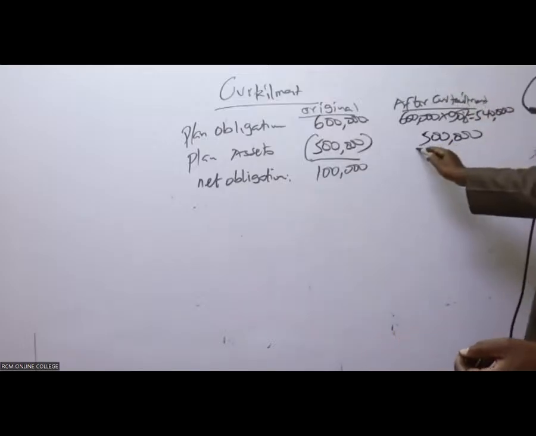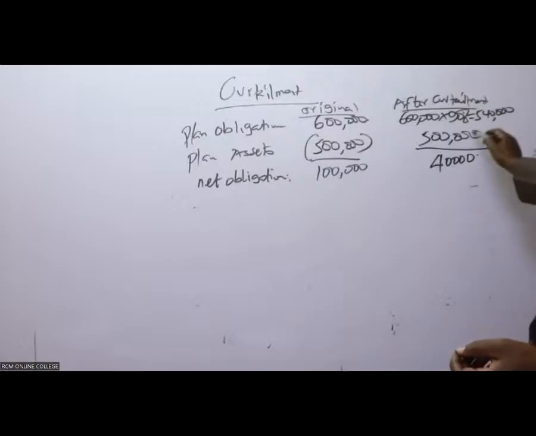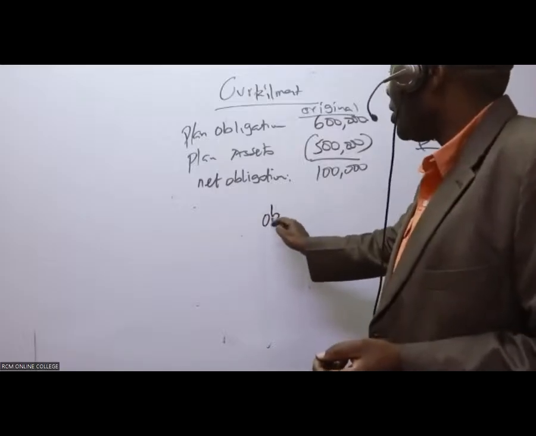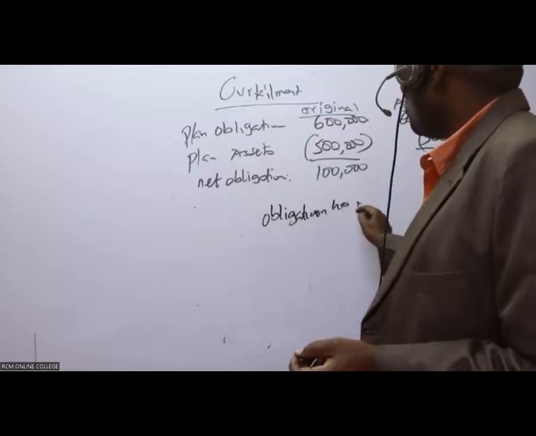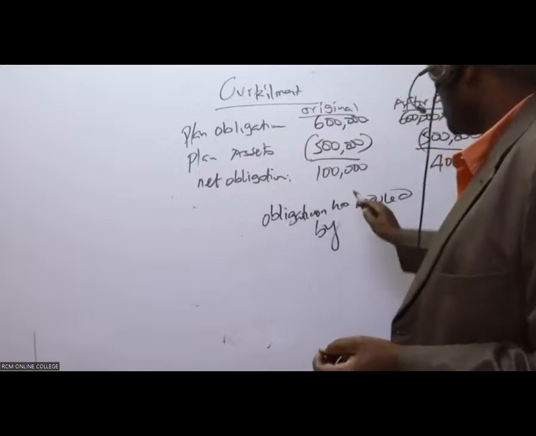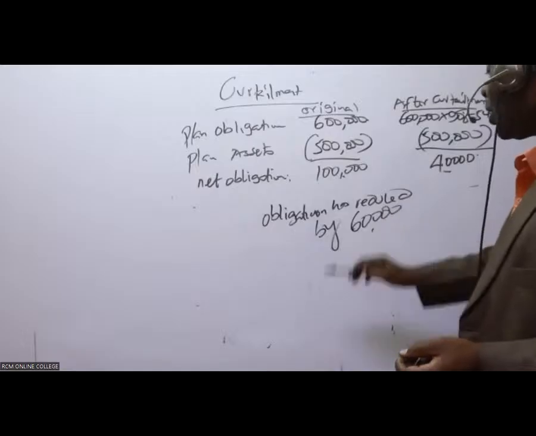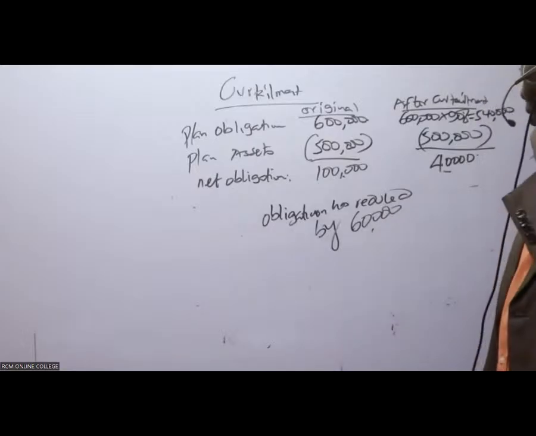So in this case, the new net obligation will be what here? Somebody says 40,000. This minus this, 40,000. So in short, ladies and gentlemen, the obligation has reduced. The obligation has reduced by what here? The difference. The obligation has reduced by 60,000. Is it 60,000?